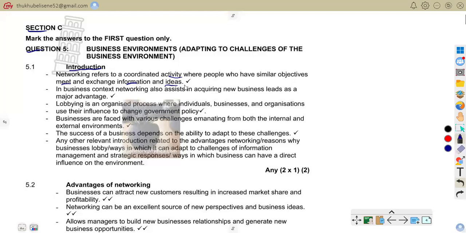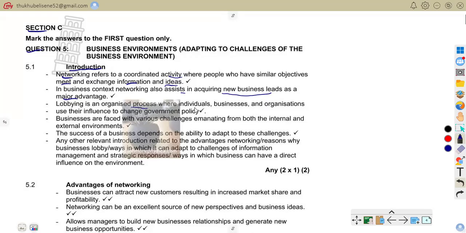We are saying when we are talking of networking, this is whereby people meet and exchange information and ideas. They network. In a business context, networking also assists in acquiring new business leads as a measure of advantage. With networking, there will be new leads, and that will give the business an advantage. The business will be able to differentiate itself from others because of those leads.